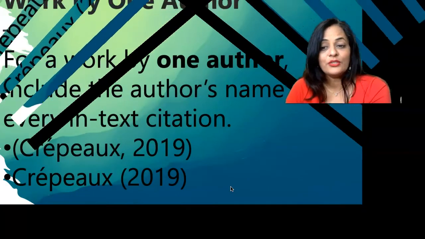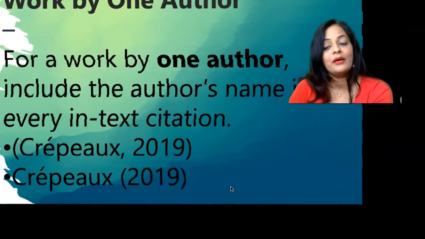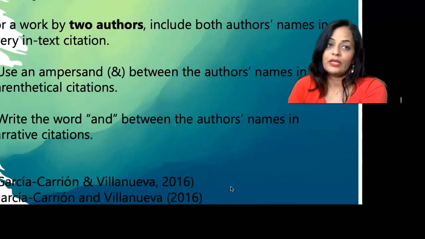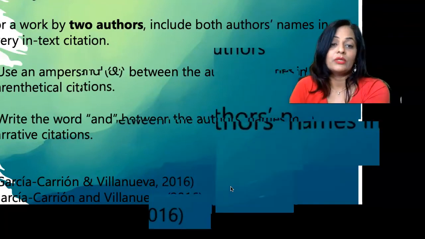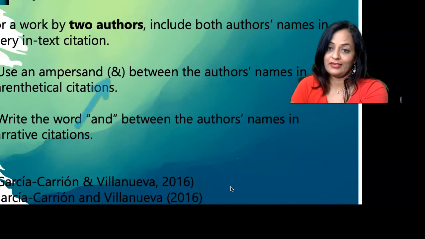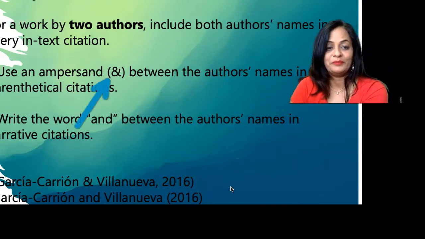It's easy to cite work by one author. You will just write the author's last name, comma, and year of publication. When there is a work that has 2 authors, you will write the word "and." Do not use the ampersand sign. It's not acceptable. All right.